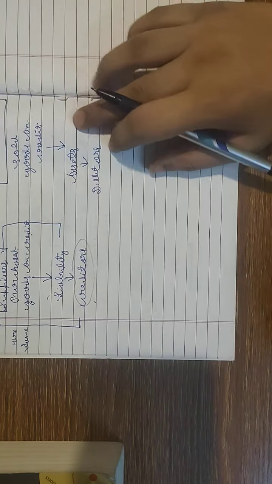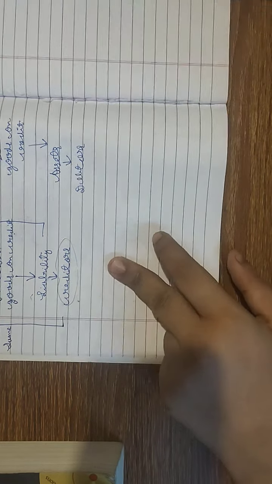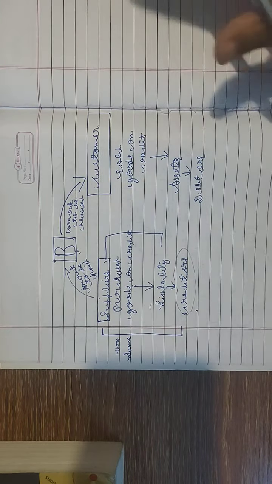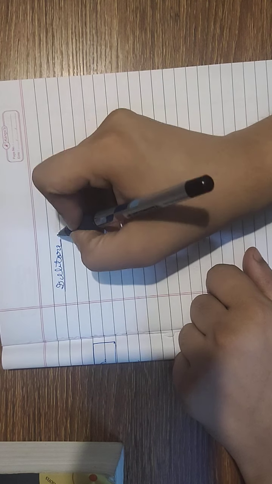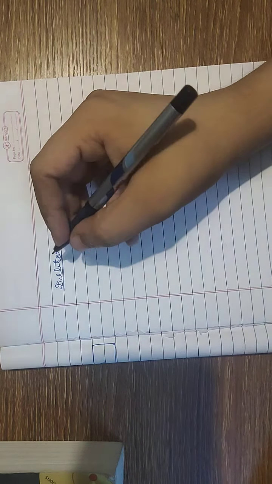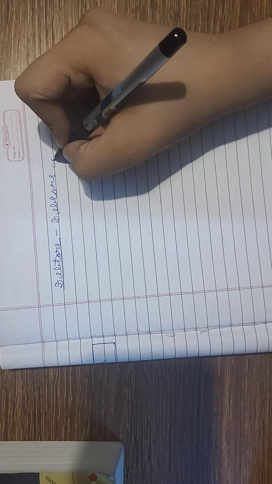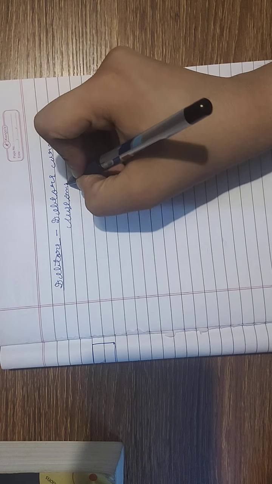So now I am writing the definitions of the creditors and debtors. On the next page, first of all, you can see this full thing. I have explained it to you. So now what are debtors? First of all, debtors are assets because they have to give back the money. So we will write, debtors are the customers, as I told you. These are the full approved definitions. You can write them in exams, you will get full marks.